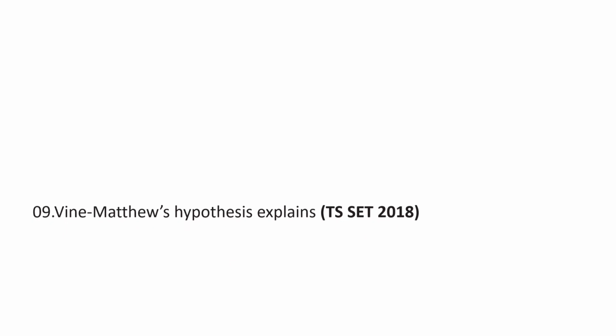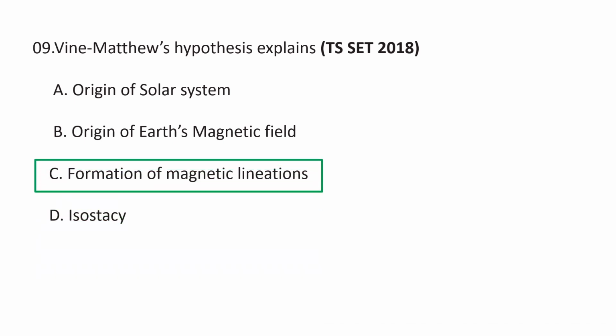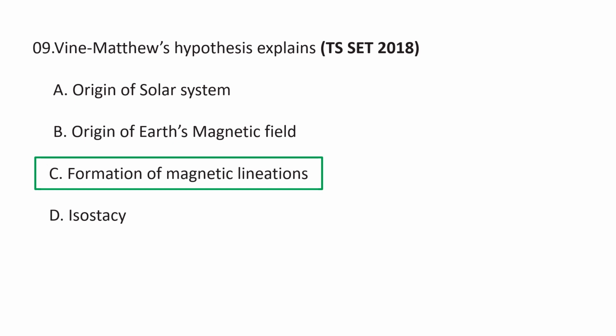Next question. The Vine-Matthews hypothesis explains A. Origin of the solar system, B. Origin of the Earth's magnetic field, C. Formation of magnetic lineations, D. Isostasy. The Vine-Matthews-Morley, also known as the VMM hypothesis, states that when ocean crust forms at a mid-oceanic ridge, also known as a spreading center, the cooling crust becomes magnetized in the direction of the Earth's prevailing magnetic field as it cools below the Curie temperature of the magnetic minerals. So it explains the formation of magnetic lineations. C is the correct answer.